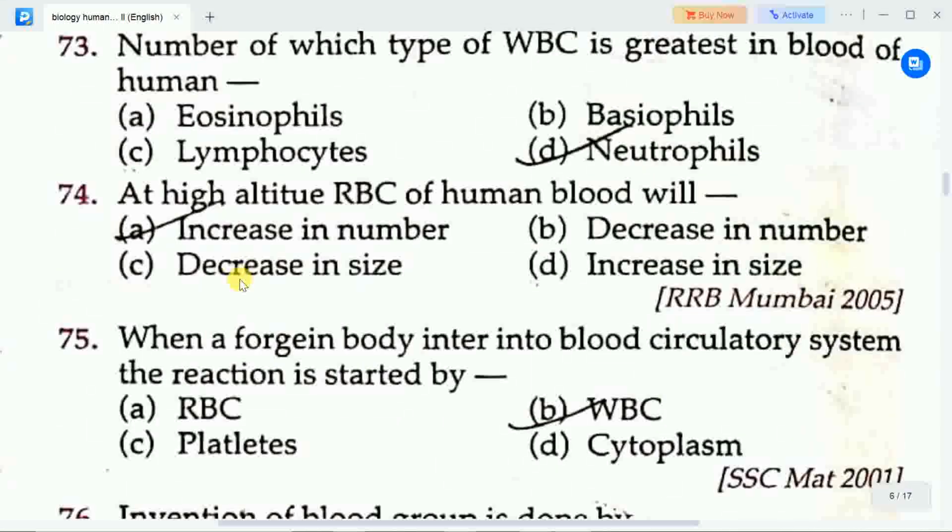Next question is at high altitude red blood cells of human blood will? Options are A. Increase in number, B. Decrease in number, C. Decrease in size, D. Increase in size. Correct answer is option A, increase in number. At high altitude red blood cell of human blood will increase in number.